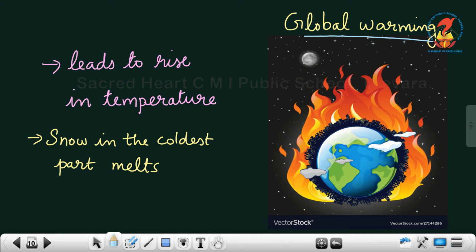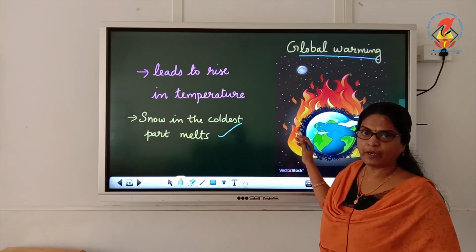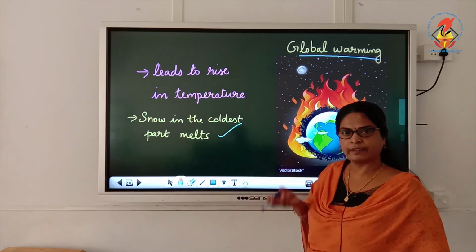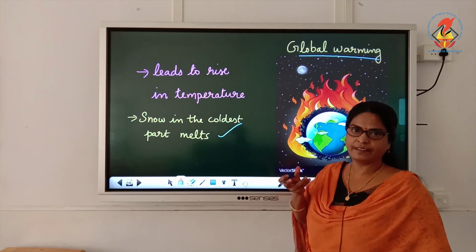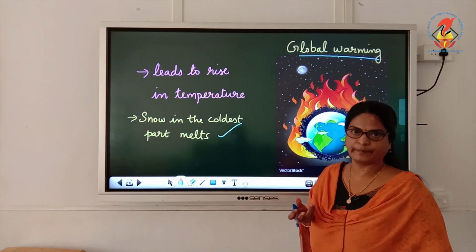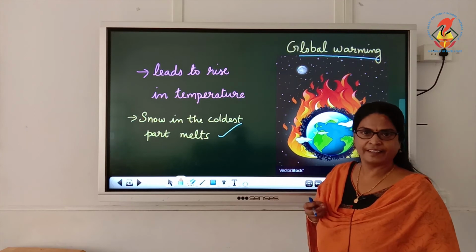As a result of global warming, snow in the coldest parts of the world starts melting. Global warming is due to the increase in temperature, because of the increased amount of carbon dioxide. Am I right, children? Is that clear?